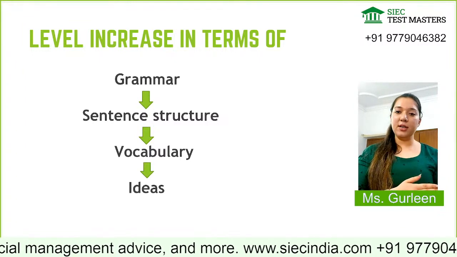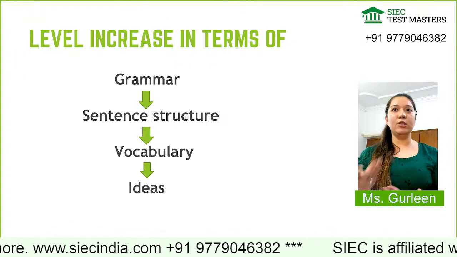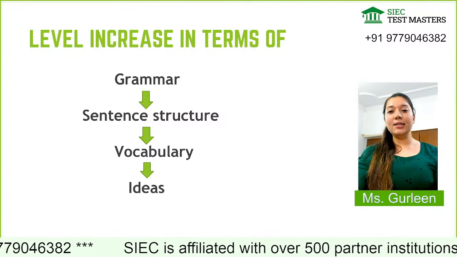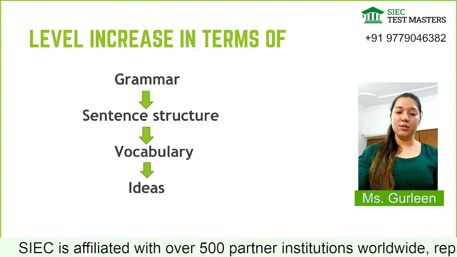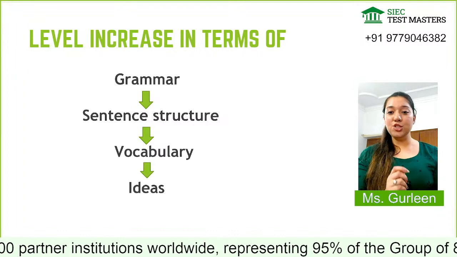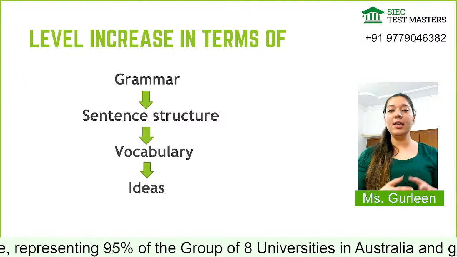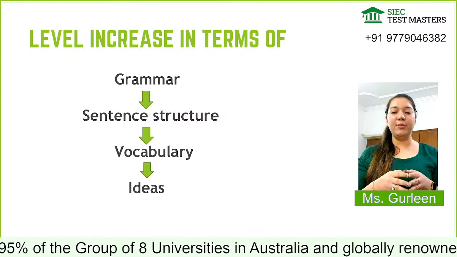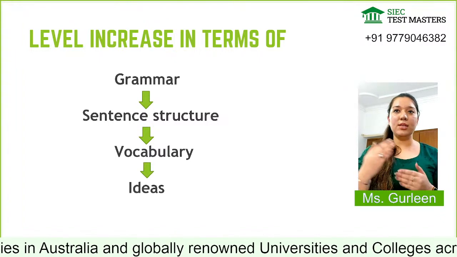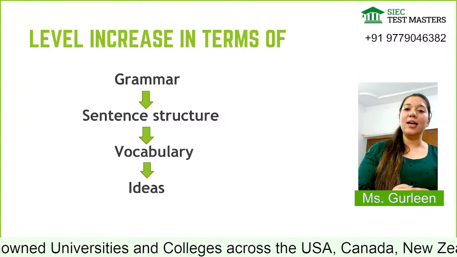For example, you take the first paragraph, the grammar will be easy, the sentences will be easy, the vocabulary, instead of important, it will be prominent, so we all know the meaning. Ideas will be easy. So first paragraph is sorted. Moving towards the second paragraph, I will see a little change, not much. A little change will be there, okay, a little grammatical problem is happening and complex sentences are more, vocabulary is higher, the word cognizant is being used, and then ideas are also a little up to the mark, which we are not able to understand. So this is how the level increases.